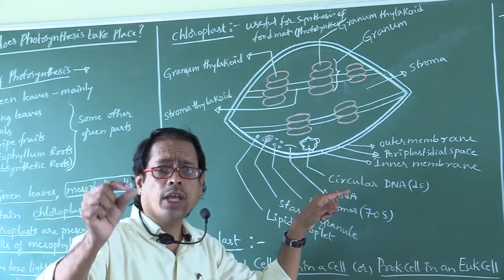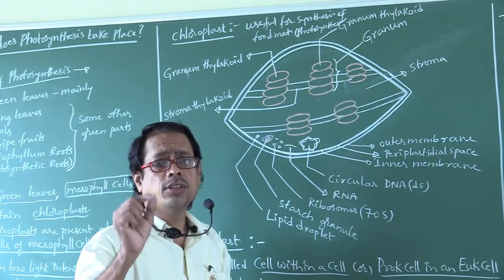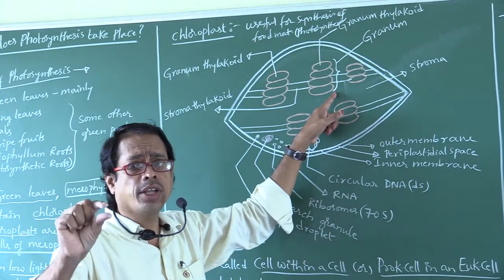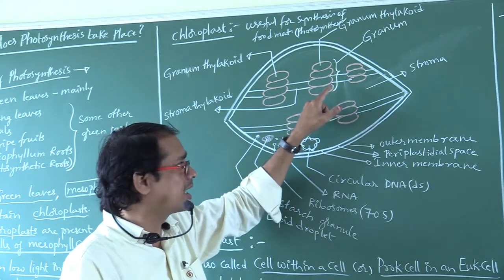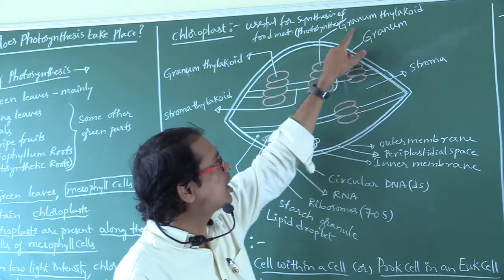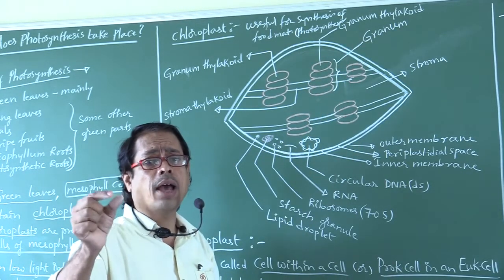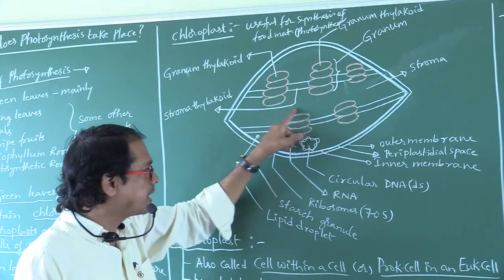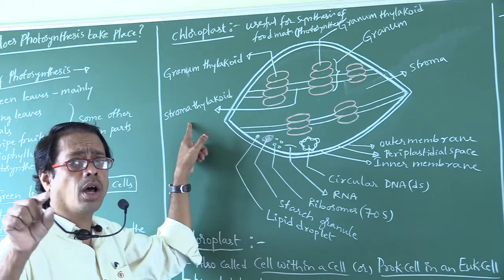A group of thylakoids present one above the other like a stack of coins is called a granum. The thylakoid in a granum is called granum thylakoid, also called granum lamellae. The two grana are connected by stroma thylakoid, also called stroma lamellae.